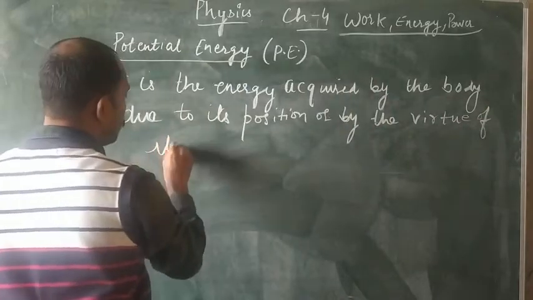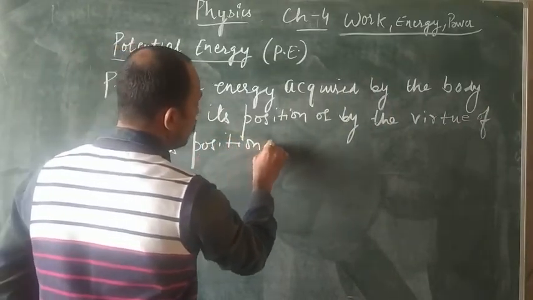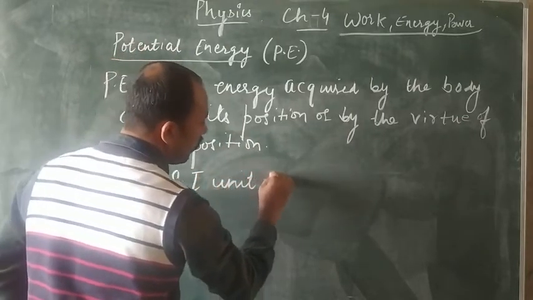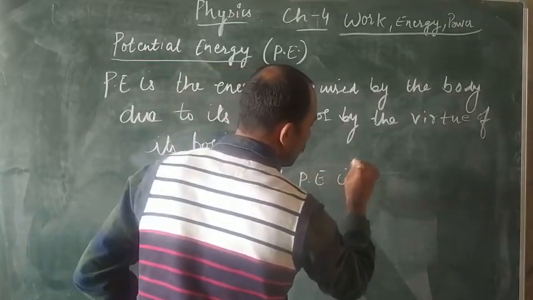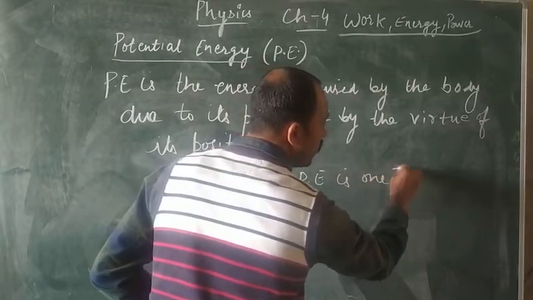The SI unit of potential energy is the same as the SI unit of energy, that is 1 joule.